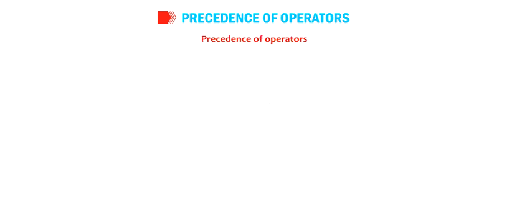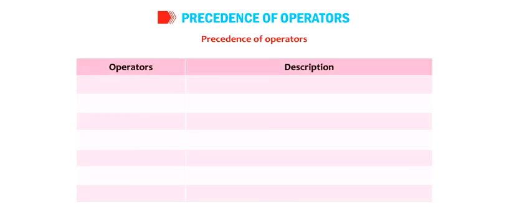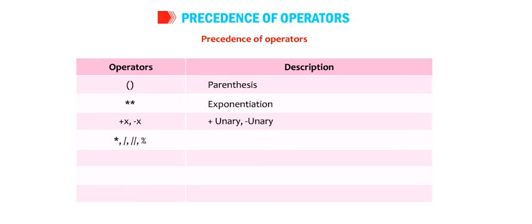Precedence of operators. Operators, description. Brackets: parenthesis. Exponentiation: double asterisk. Unary plus x, minus x. Multiplication, division, floor division, modulus: asterisk, slash, double slash, percentage.